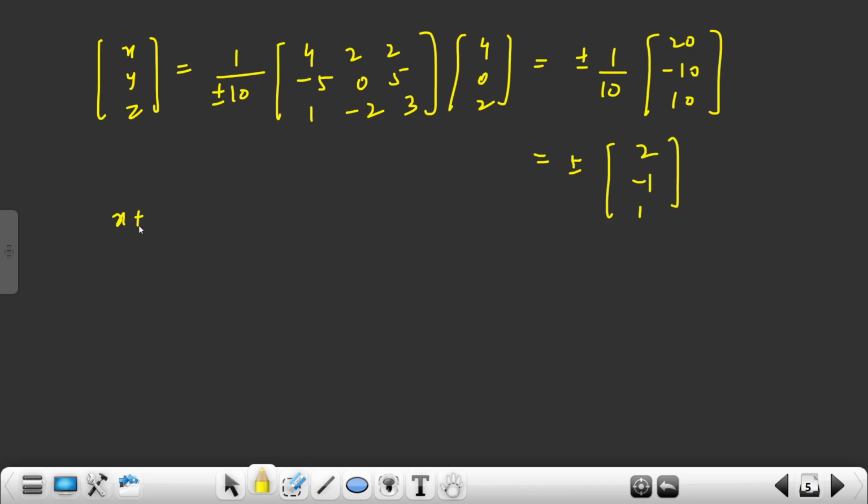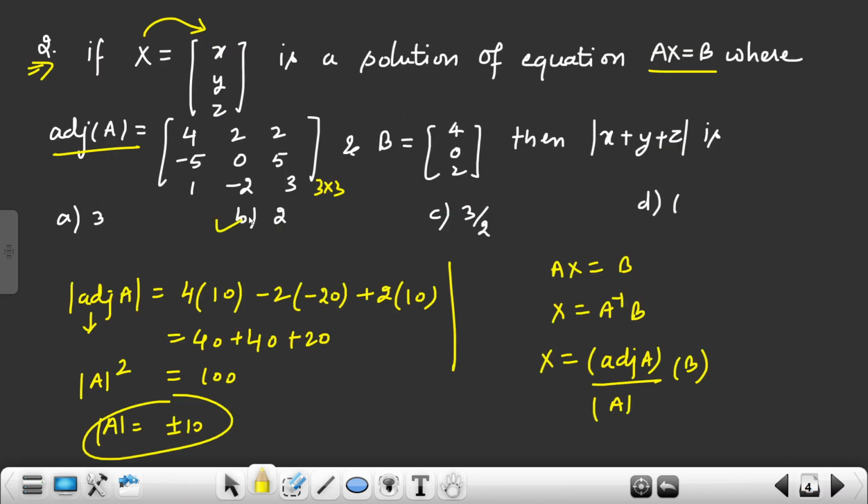Now they have asked for mod of x plus y plus z. Mod means plus minus. So x value is 2, y is minus 1, z is 1. Very simple question. So the answer is 2. Right? These are memory based questions. A little bit of change will be there when the final answer key or the result comes. Then we come to know from the response sheet what the actual question was.